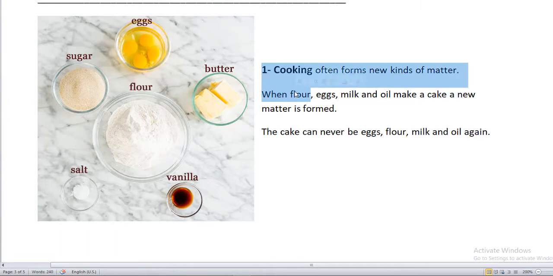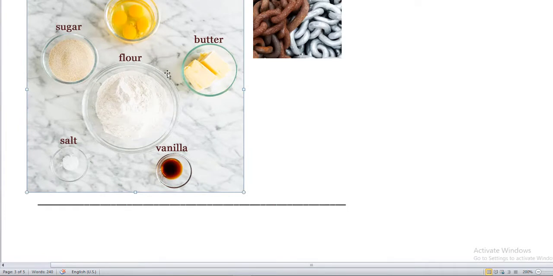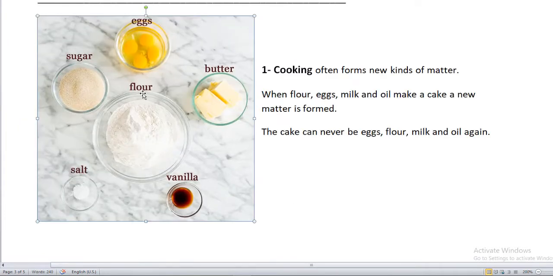When flour, eggs, milk, and oil make a cake, a new matter is formed. When you mix eggs and butter and flour and salt and sugar and oil, you mix all those together, you put it in the oven, and you get a cake, right?